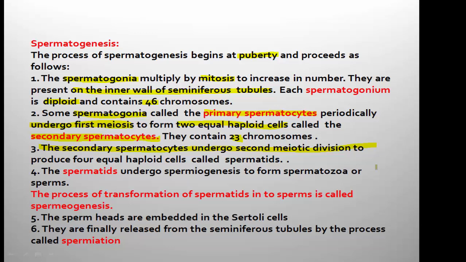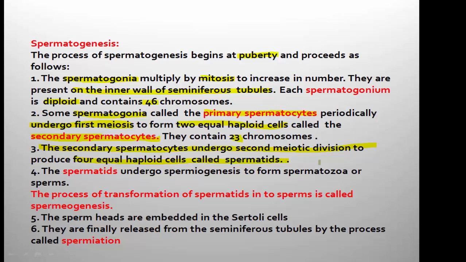Remember, only during meiosis 1, the chromosome number is reduced from diploid to haploid, whereas during the second meiosis, the chromosome number remains as it is. There will be no further reduction in the number of chromosomes. So, secondary spermatocytes undergo second meiotic division and give rise to 4 equal haploid cells called spermatids.